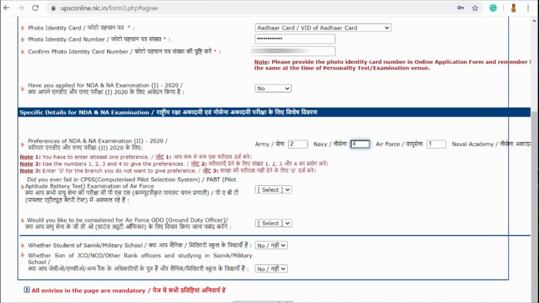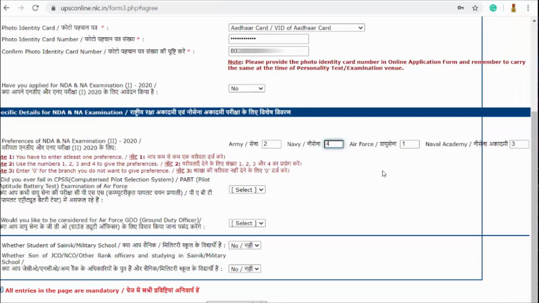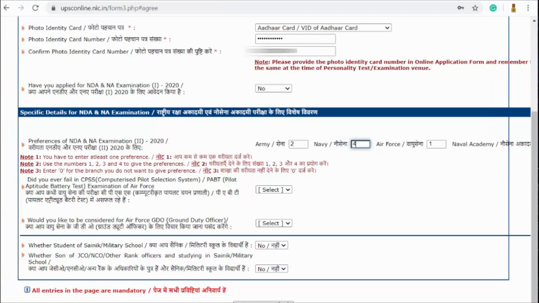It depends. If you are aspiring to become only an army officer, then you can give your number here. My first choice of preference is Air Force. I'm indicating it with numbers. My second choice of preference is Army. The third choice is Naval Academy, and the fourth choice is Navy. So Army, Navy and Air Force, all of these three will come under the National Defense Academy. And if you're applying for the Naval Academy, that will be coming up here. So both Naval Academy and the National Defense Academy will have the same examination, which is this one. That is why we call it NDA exam 1.